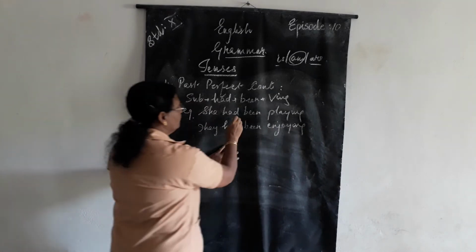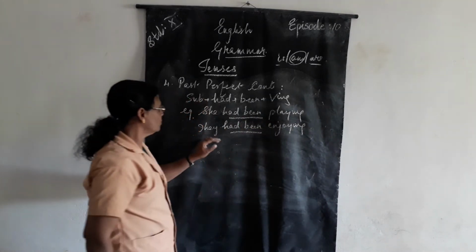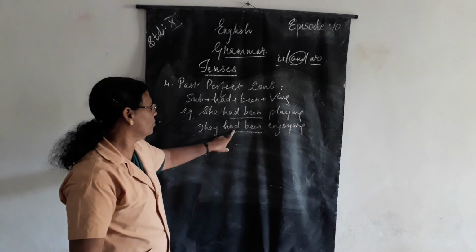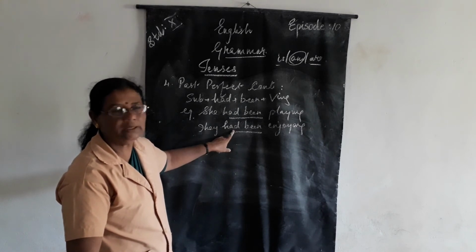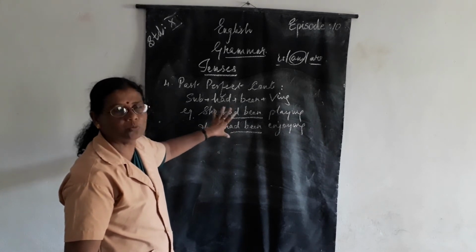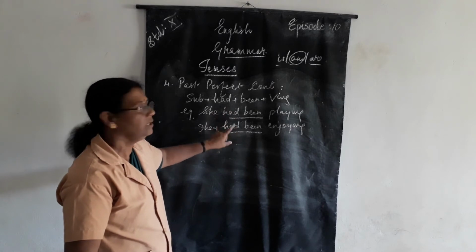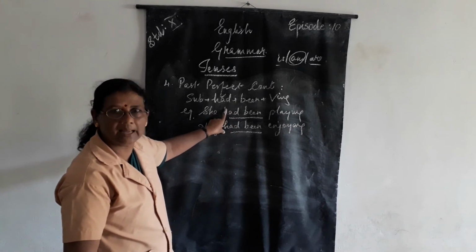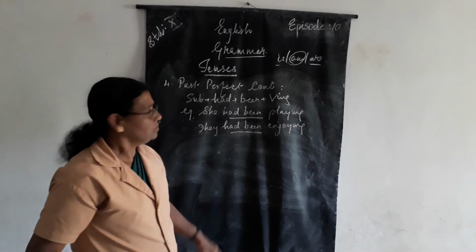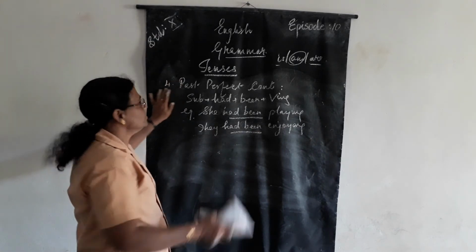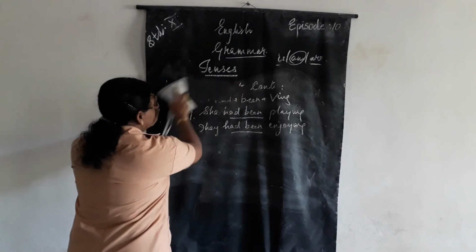Understood? So what is coming over there? Had been. So they is plural. Still what is being used? Had is being used. And this is singular, had. So for both singular and plural the helping verb is had. Clear to you? So now past and present are over. Now we are coming to the third one.